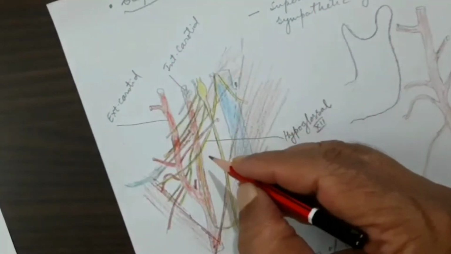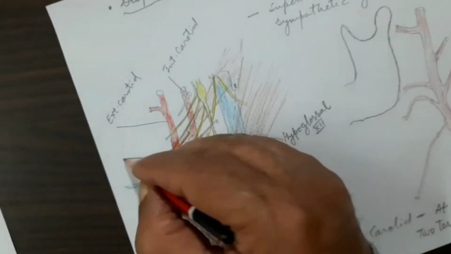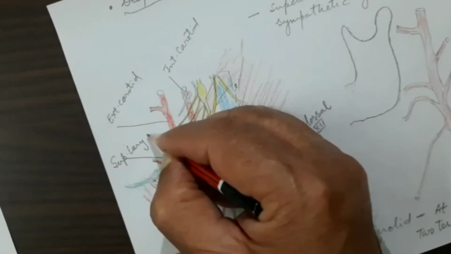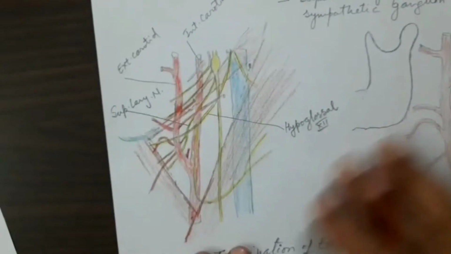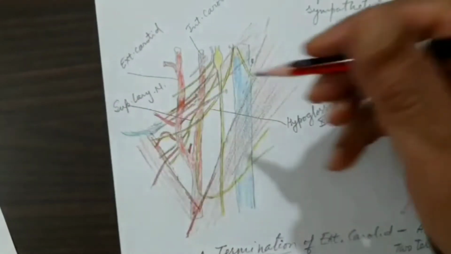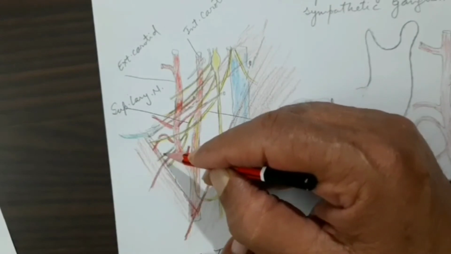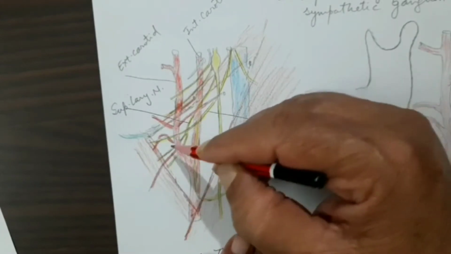So I will write it here, superior laryngeal nerve, in short form, because a lot more labelings are going to come here. It divides into the internal laryngeal and external laryngeal.